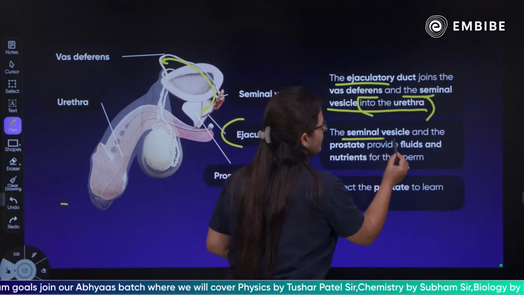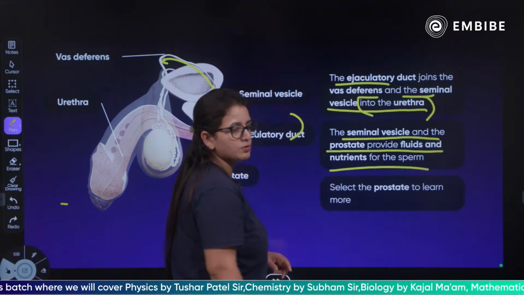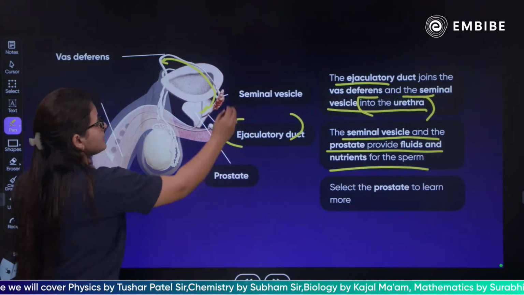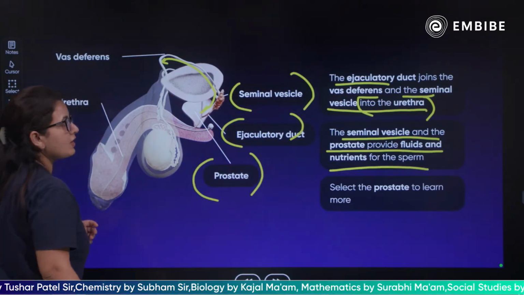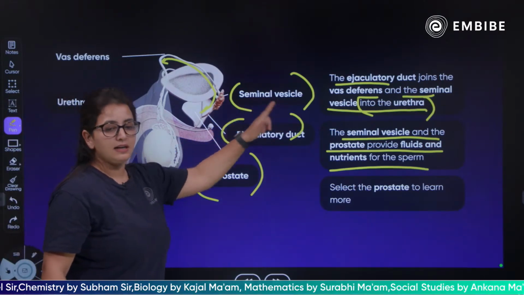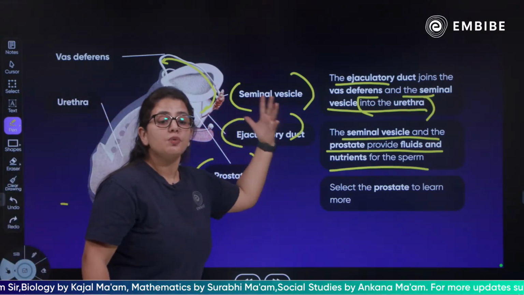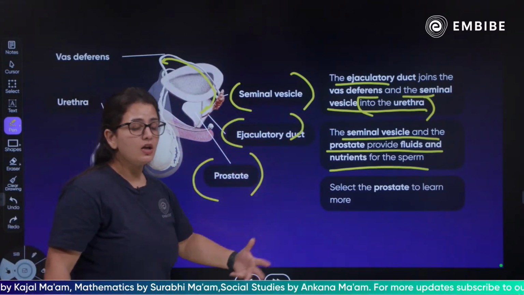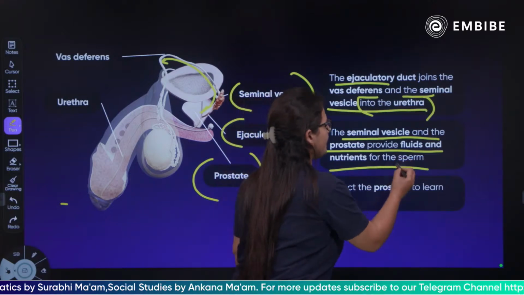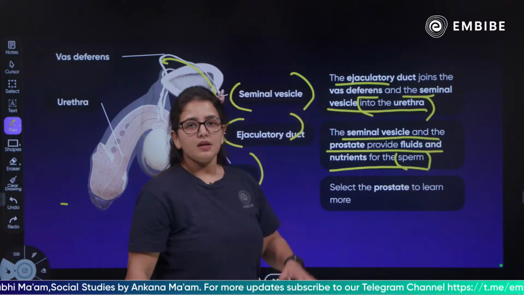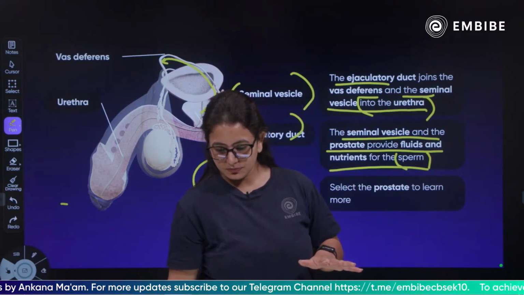The seminal vesicle and the prostate provide fluids and nutrients to the sperm. So what is the function of the seminal vesicle and the prostate gland? The function of the seminal vesicle and the prostate is to basically provide nutrition for the maturation and of course provide certain fluids to be given to the male gamete. Yes? Is it clear, children? Yes or no?